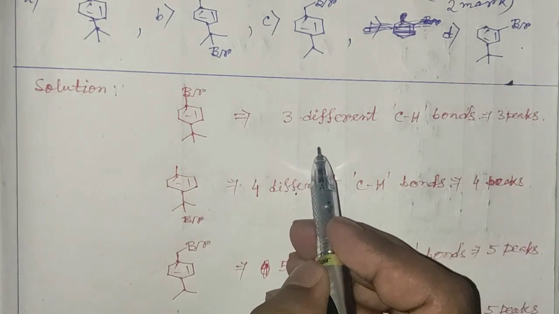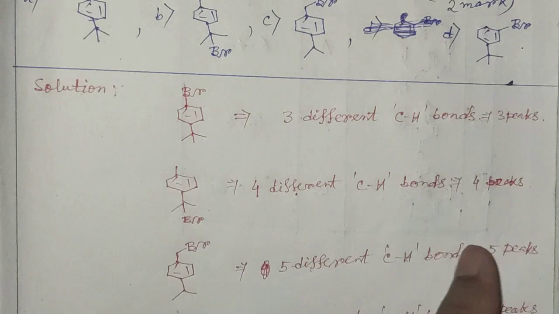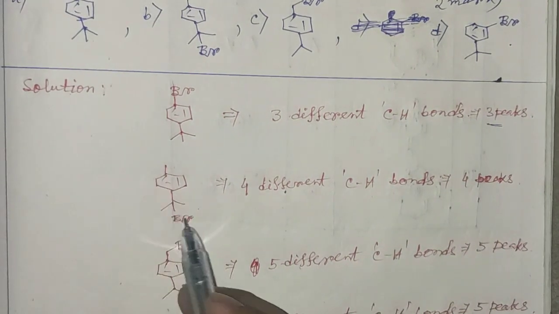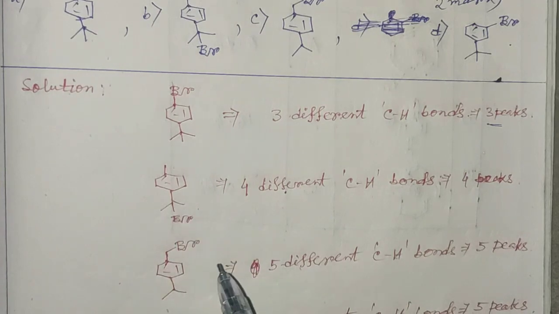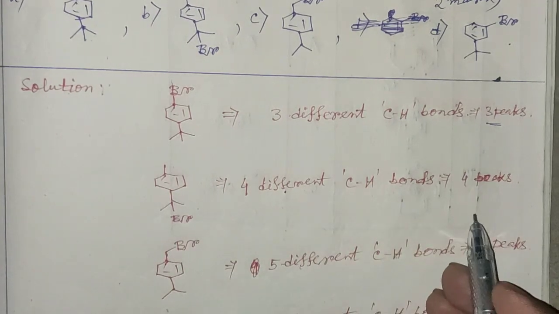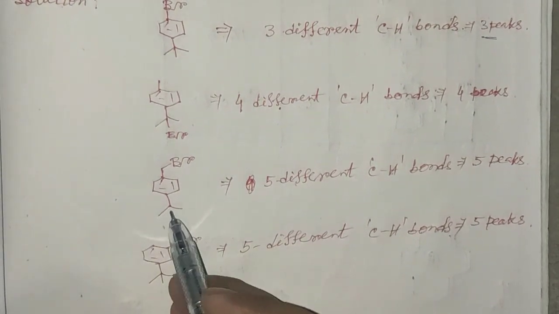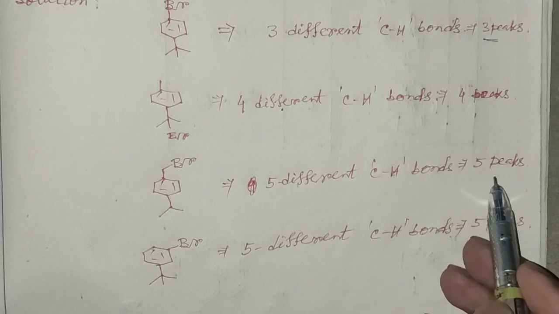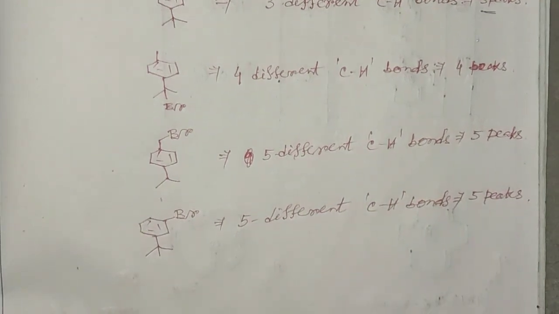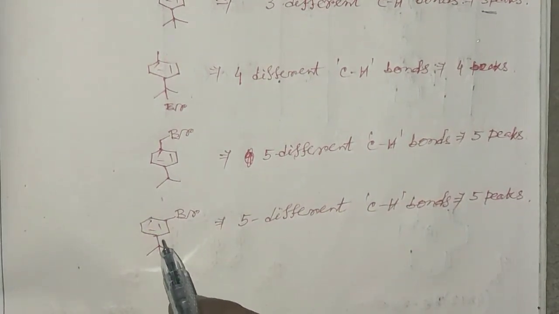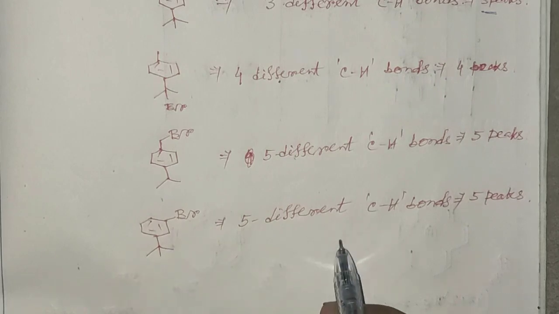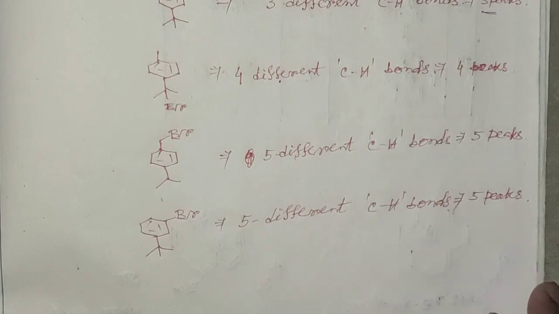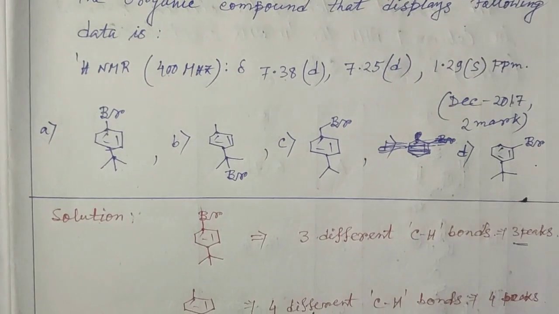So this compound contains 3 different CH bonds, and for that it will give 3 peaks in the proton NMR. The second compound will contain 4 different CH bonds, so 4 peaks. The third one contains 5 different CH bonds, and for that 5 peaks will be generated in the proton NMR spectrum, and this compound will also contain 5 different CH bonds, corresponding to 5 peaks in proton NMR. So option number A is the correct answer.